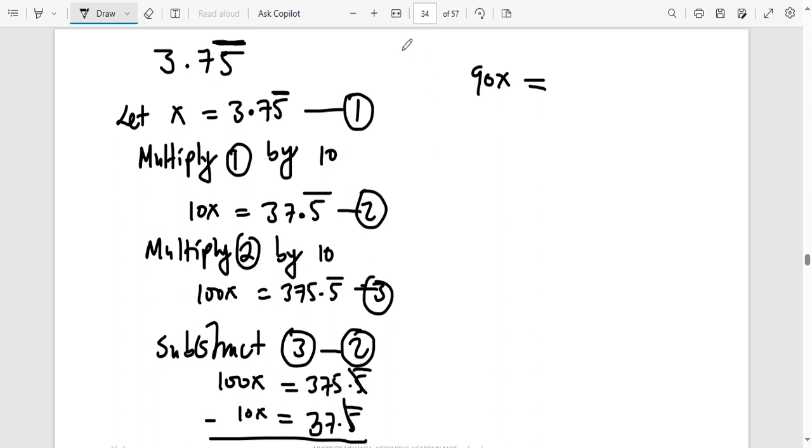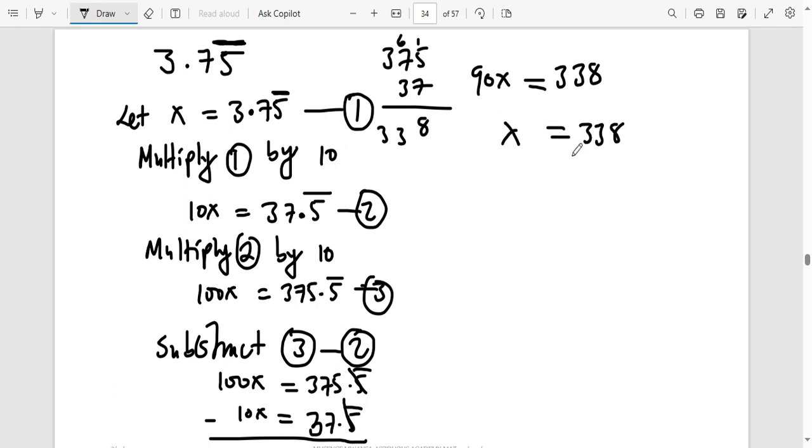375 minus 37, that's what we want to subtract. Remove a 1 here, it becomes a 15. 15 minus 7 is 8. Here it remains as a 6. Should be a 3, should be a 3. So it is 3, 3, 8. At this point divide both sides by 90. So it will be 338 over 90.